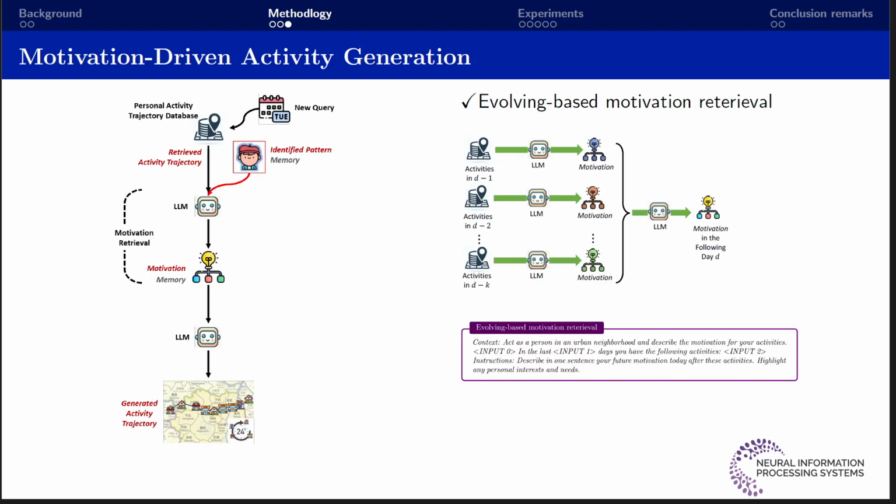Next, we move to the generation phase by introducing a reasoning logic to derive activities from the motivation. We propose two schemes to infer the motivation here, depending on the data availability in real-world scenarios. The first motivation retrieval scheme is targeted at a situation when we have sparse data. Here, we prompt the LLM to infer the motivation behind each of the latest historical days and plan future activities according to the historical motivation. We call it evolving, based on the prior that motivations are evolving from day to day.